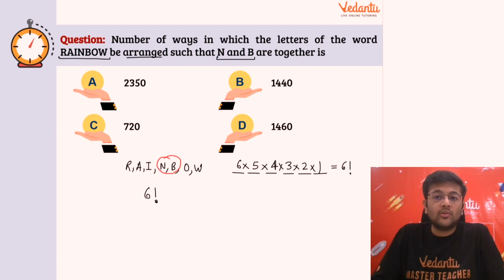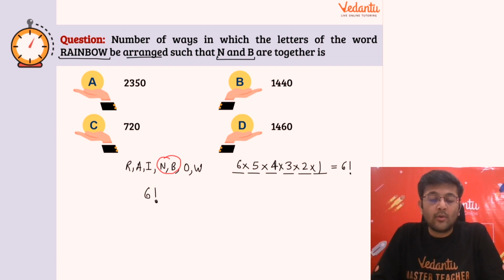Okay, so you can remember this as a result that if you have n objects and you have to arrange those n objects in n places, the number of ways would be n factorial, right? So just like that, 6 objects are there जिनको मुझे arrange करना है, and there are 6 places, so 6 factorial ways में आप arrange कर सकते हो.